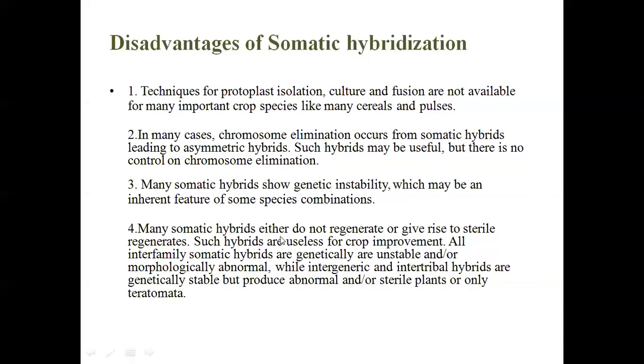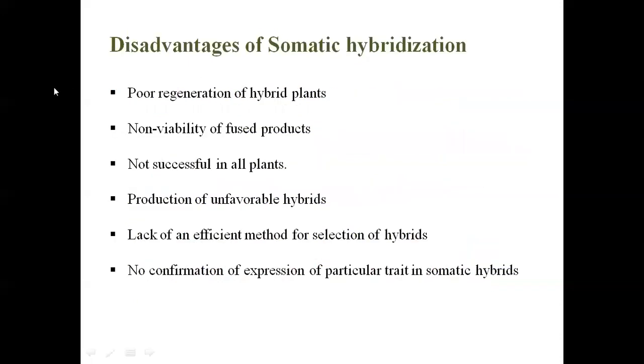And also some somatic hybrids either do not regenerate or give rise to sterile regenerants. Such hybrids are useless for crop improvement. Okay, sometimes it is also shown that some sterile regenerants do not produce. So this is also another disadvantage. And poor regeneration of the hybrid plants is due to technical parts, for those who are very expert in this area. So this regeneration part can be achieved using different combinations of hormones and vitamins.